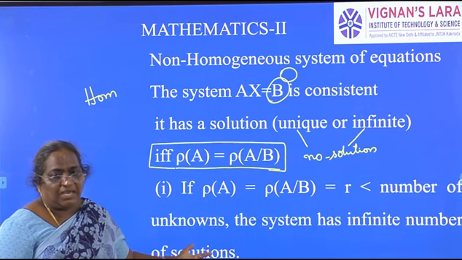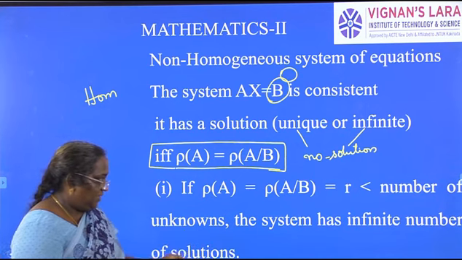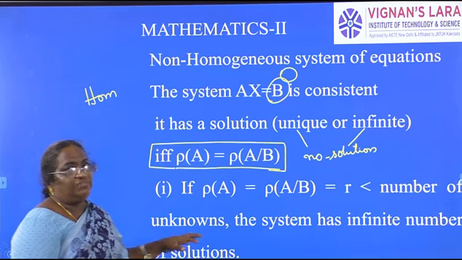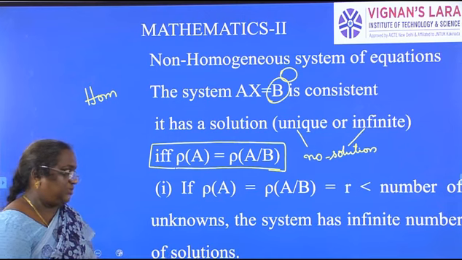Number of unknowns means x, y, z, x1, x2, x3, etc. Then the given system has infinite number of solutions. Infinite number of solutions.